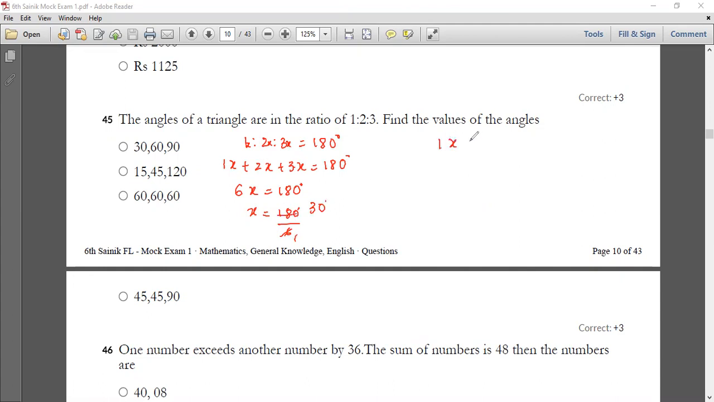So now 1x is equal to 1 into 30. You're gonna get 30 degrees, and then you have 2x, which is equal to 2 into 30, which is equal to 60 degrees, and then you have 3x, which is equal to 3 into 30 degrees. You're gonna get 3 3s are 9, 90 degrees. So 30 degrees, 60 degrees, 90 degrees, that is nothing but your option A is the correct answer. Okay, so hope you all got your 45th question. Now I'll go with your 46th question.